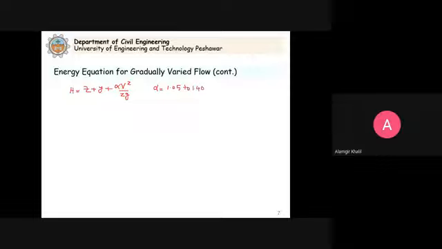And in case of a channel with obstruction, this alpha just upstream may be as high as 2. For obstruction, it may be 2 or even above.